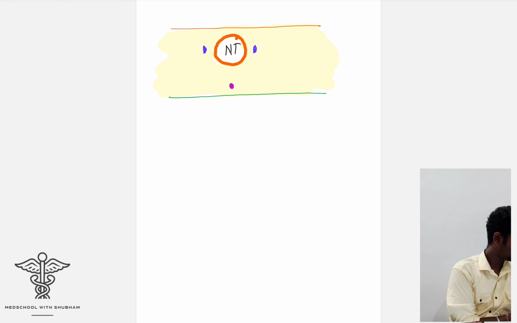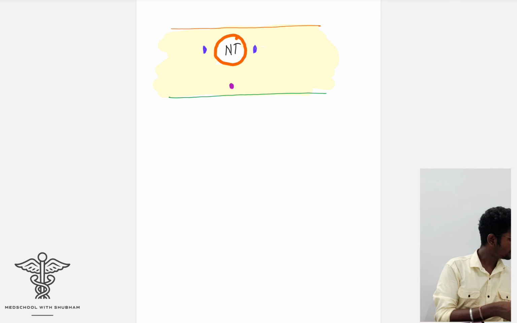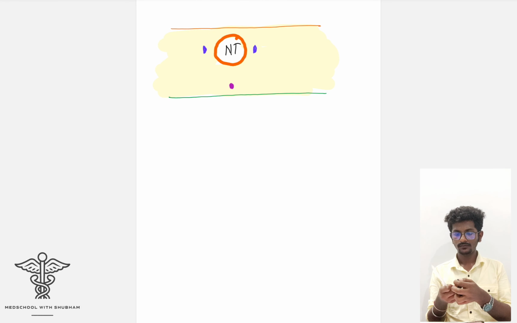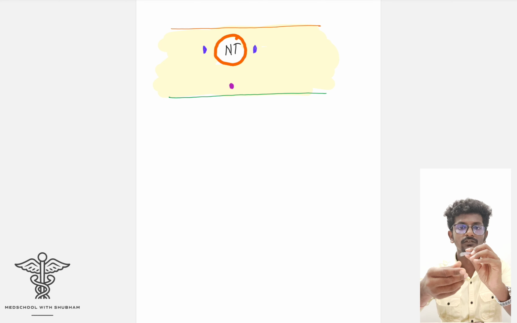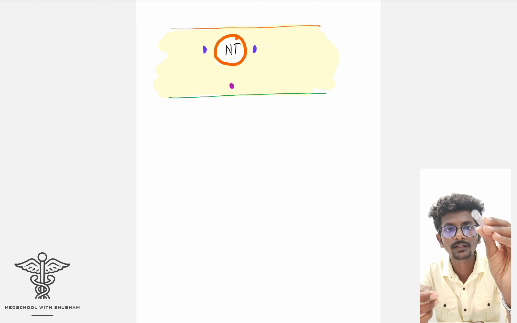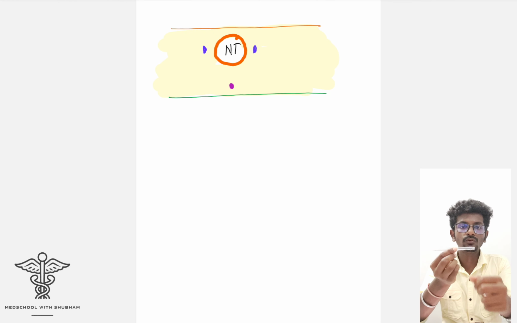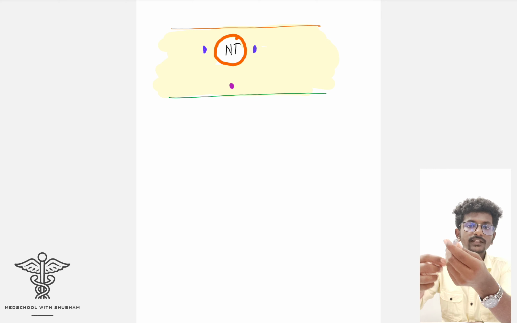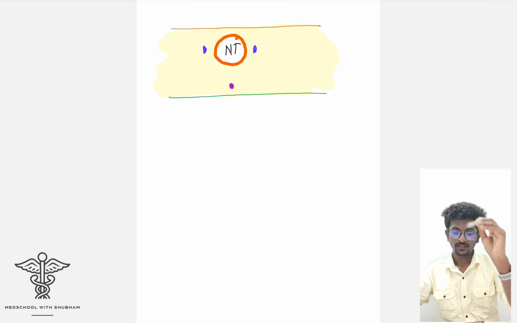Okay. Assume that this pen is a neural tube. Now it is hollow in the middle part. I hope you can see here. Now this neural tube will be having two ends. As you can see here, this is one end and this is another end.